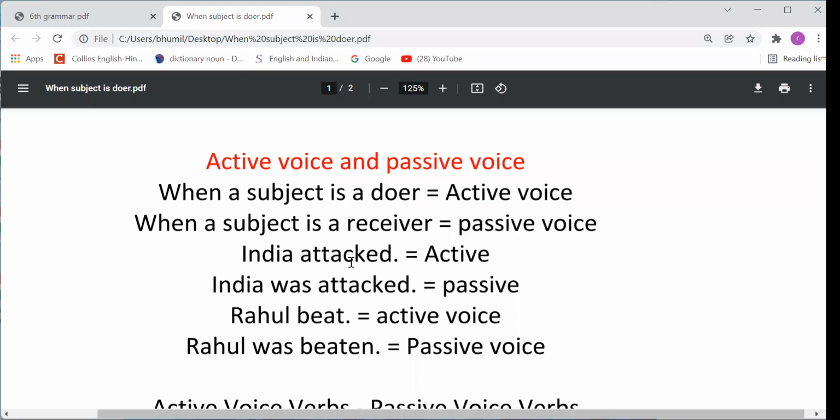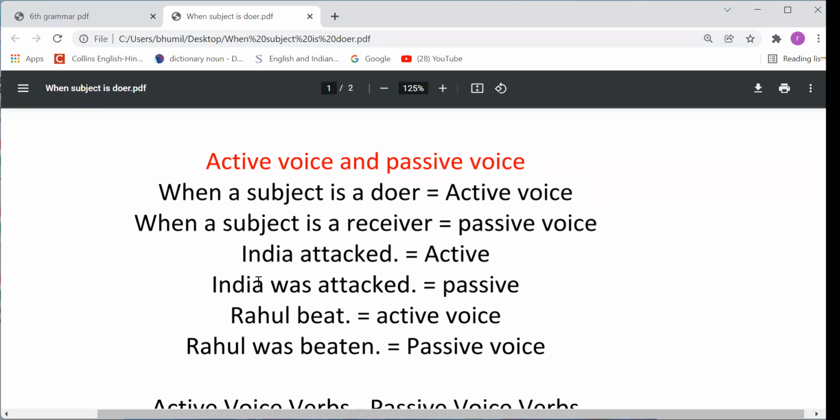See these examples. In the first example, I have written "India attacked." This is an active voice sentence. Why is this an active voice sentence? Because in this, India is the subject and that is the doer. India did something. The work of attacking was done by India. So India is the doer. That's why this is an active voice sentence.